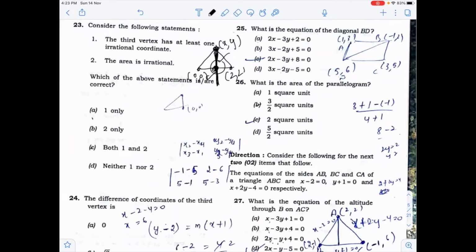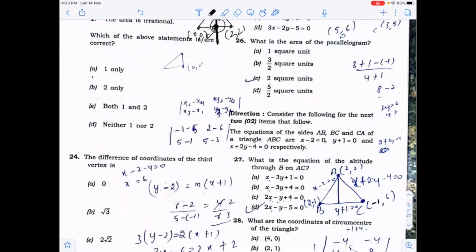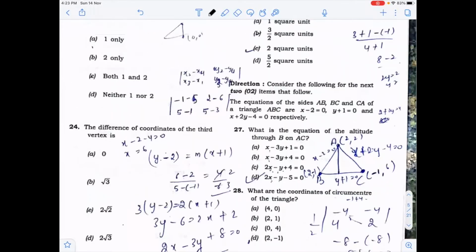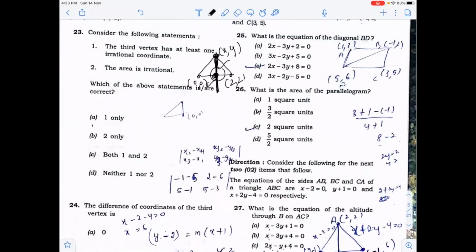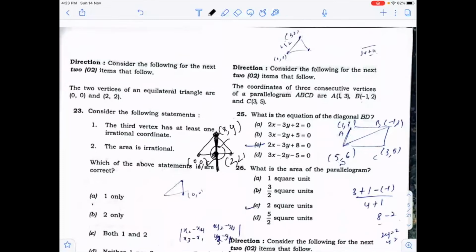It's the answer is 2 only, because the area is irrational. You know that the area of an equilateral triangle is √3/4 side square, and the side will come out to be 2√2, because when you find the distance between the two coordinates 0, 0 and 2, 2, that will come out to be 2√2. Now the next question is, consider the following.